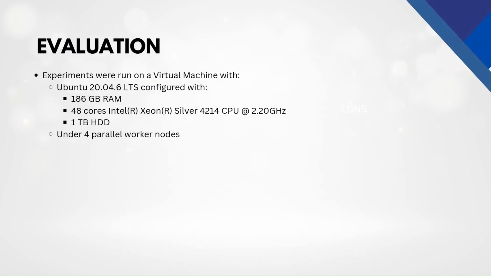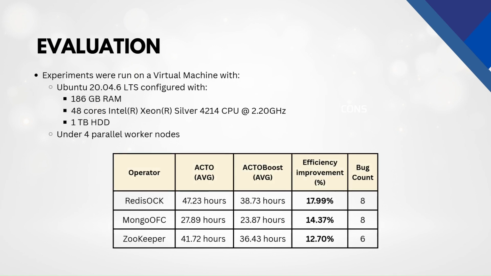Tests ran on an Ubuntu VM, 48 Xeon cores, 186 GB of RAM, and a terabyte of disk. Baseline runs with vanilla Acto fuzzed 3 popular operators under 4 worker nodes. Then we repeated the experiment with Acto Boost. The payoff: Redis OCK finished 18% faster, MongoFC shaved 14.4% off, and Zookeeper trimmed almost 13%. Fewer CPU hours, same coverage, more bugs in less time.